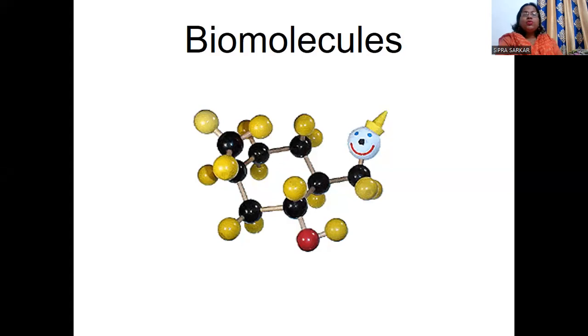Today we'll be starting the biochemistry unit 1, chapter 1. The first chapter is known as biomolecules. Students, you know what biomolecules means? Bio means biological and molecule means some atomic structure. That means the substances or molecules which are present in our body are known as biomolecules, because biochemistry deals with the chemistry or the chemical structure of the biological system.